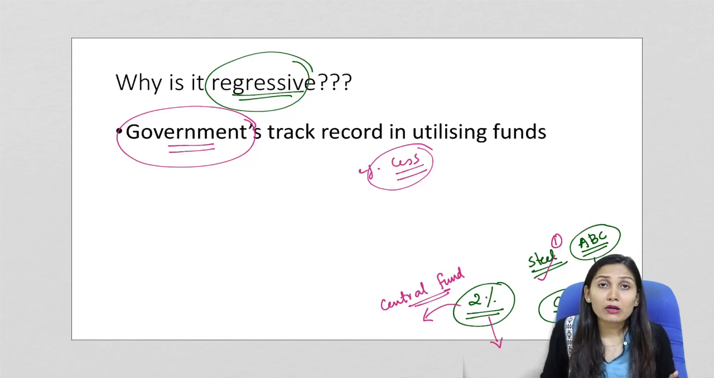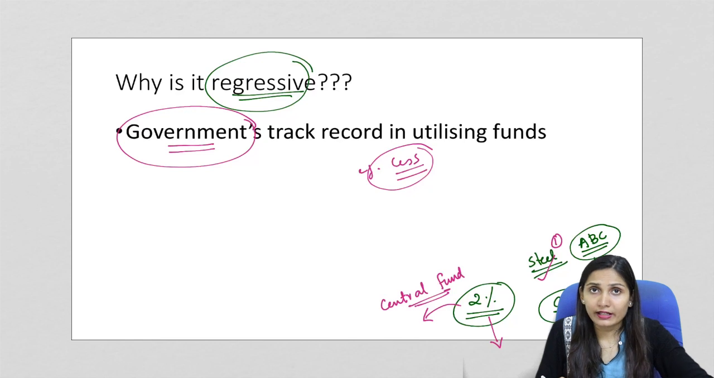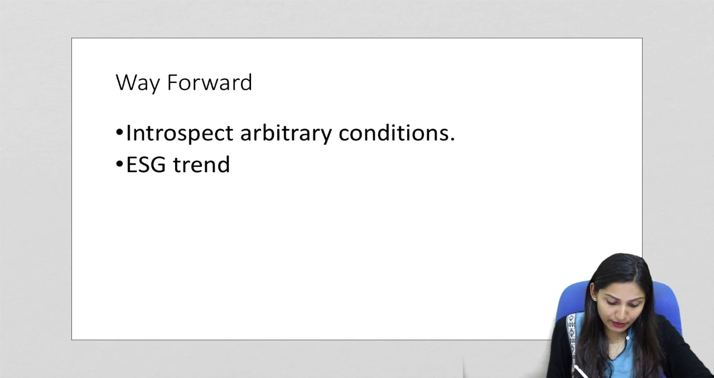Now, if huge amounts of CSR funds are appropriated to the central funds, it would be very difficult for the central government to undertake social activities in order to build social infrastructure. The manpower and the resources are lacking. So this can make this amendment regressive in nature. This is the main drawback.